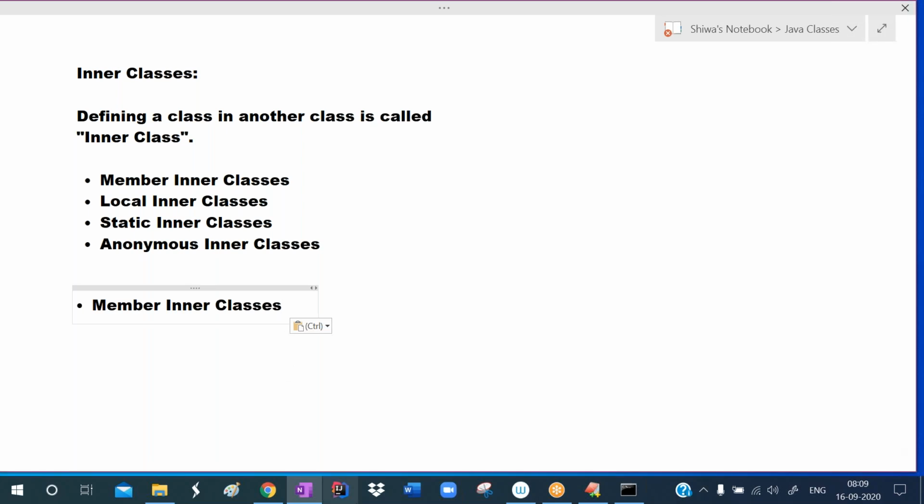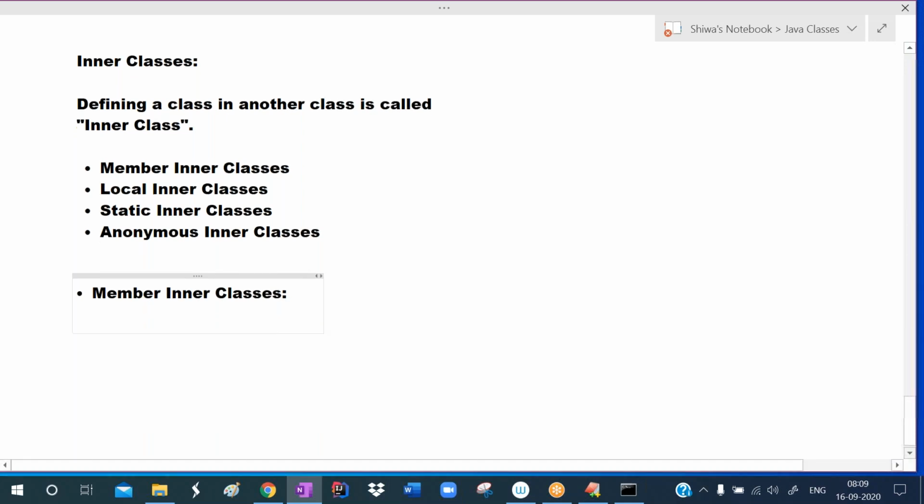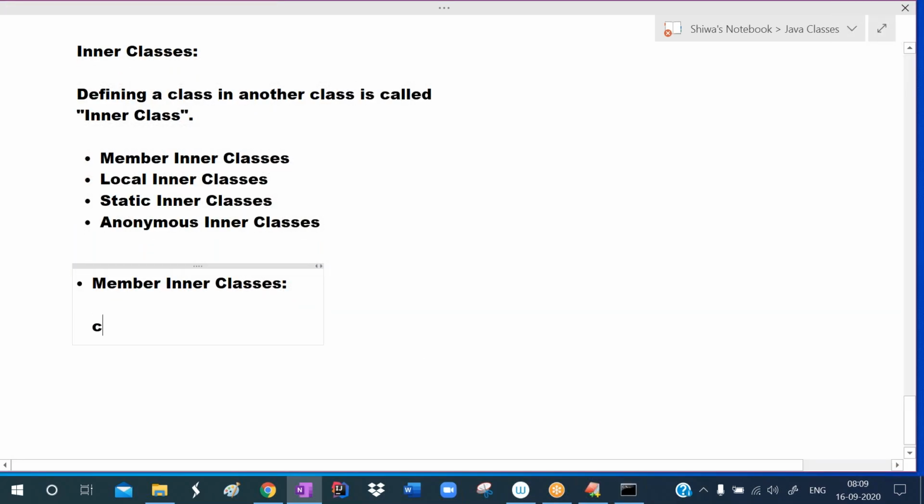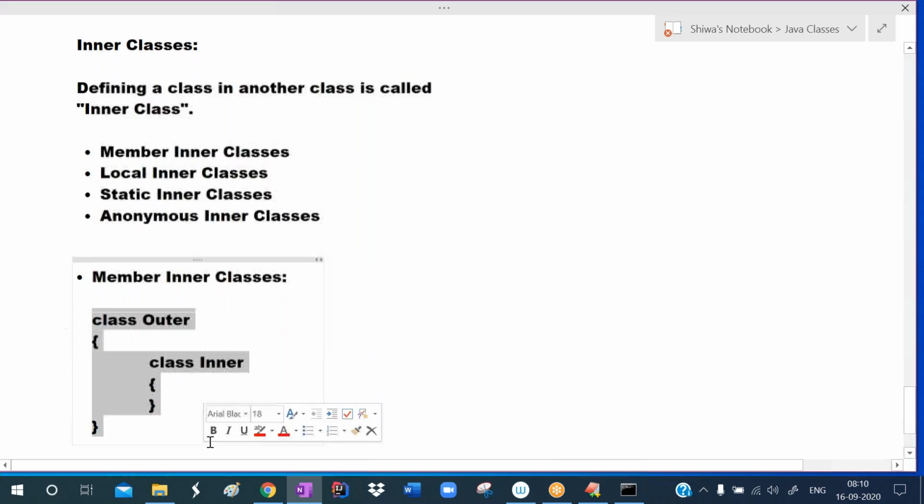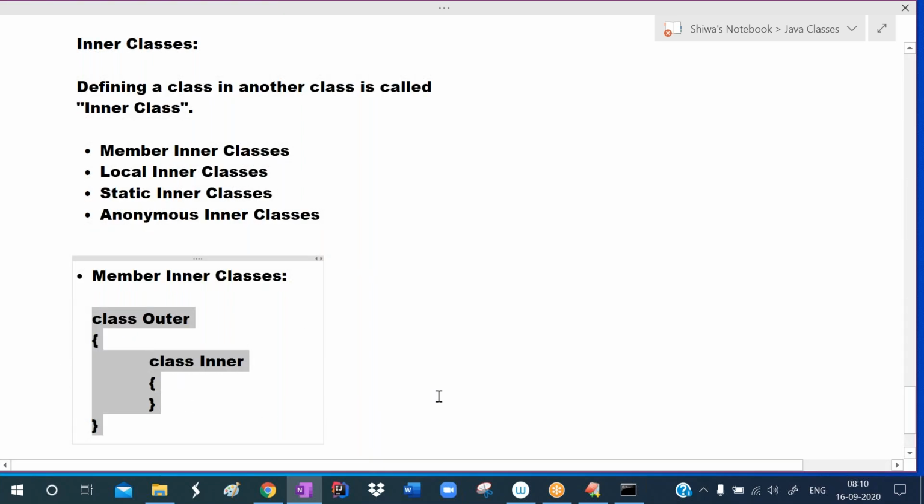So member inner classes means, see, within a class we can define another class. First I will explain it, after that I will explain the advantage. I want to define a class with the name Outer. So this is the outer class. In the outer class, I want to define another class, the inner class. So instead of the class, we are defining another class. This concept is called a member inner class.